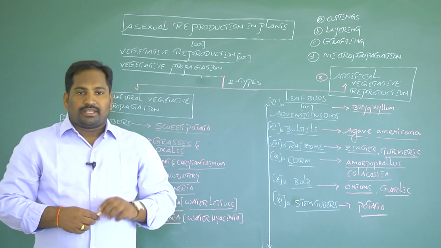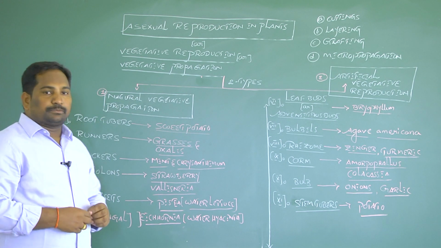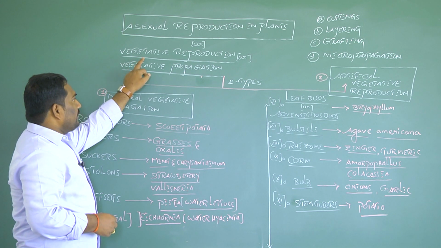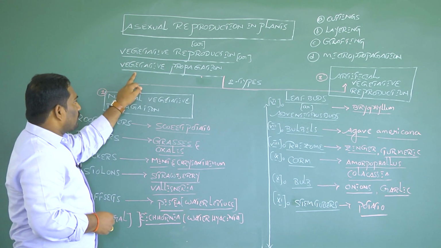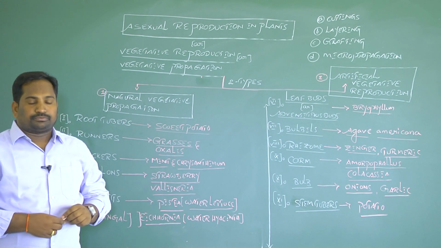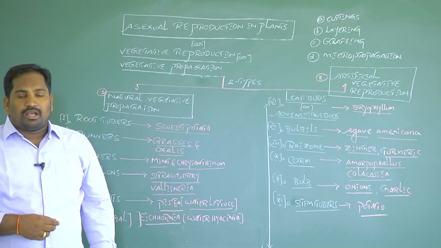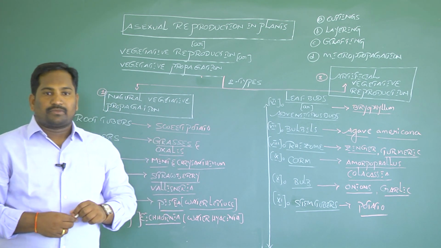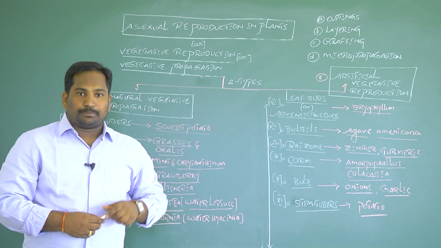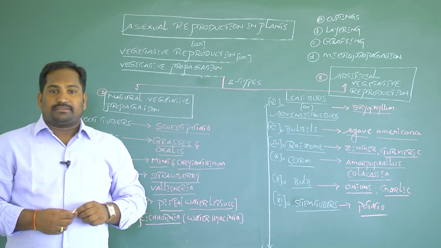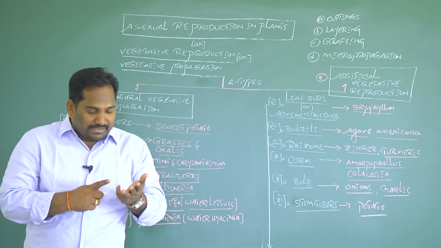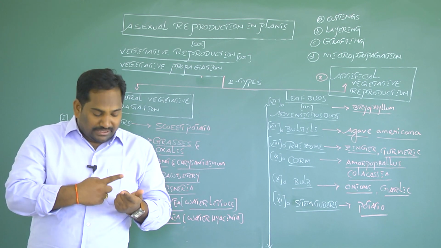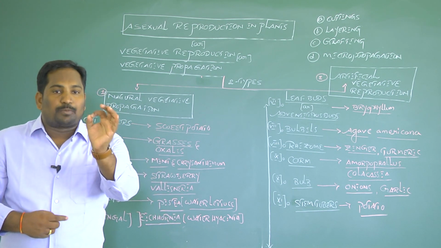Now we discuss asexual reproduction in plants. Asexual reproduction in plants, commonly called vegetative reproduction, is also called vegetative propagation. Vegetative reproduction, vegetative propagation, or asexual reproduction in plants means formation of a new plant from parent plant units, which may be stem, leaf, or root. These units we call vegetative propagules.